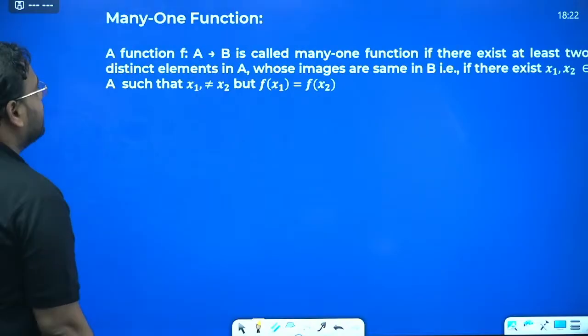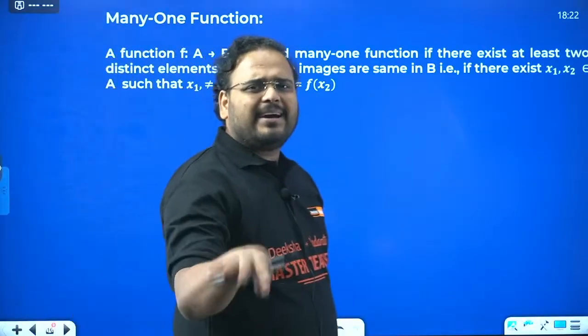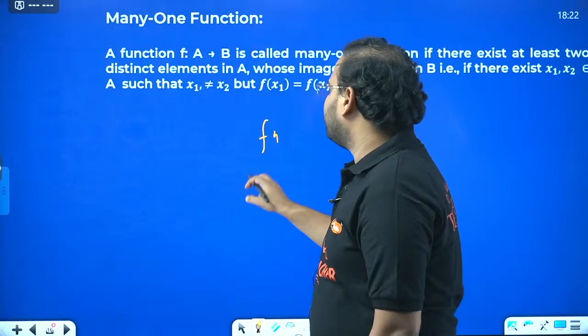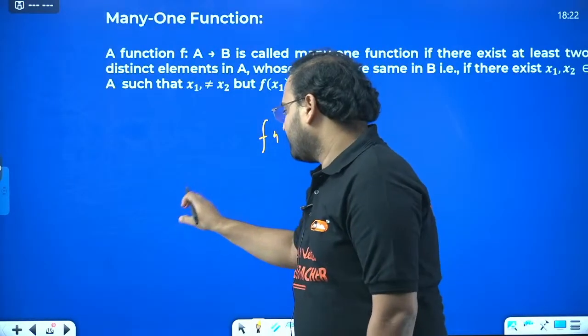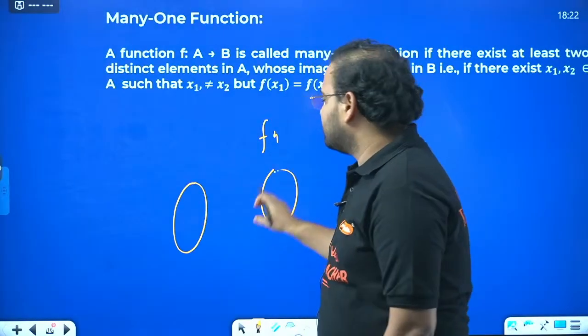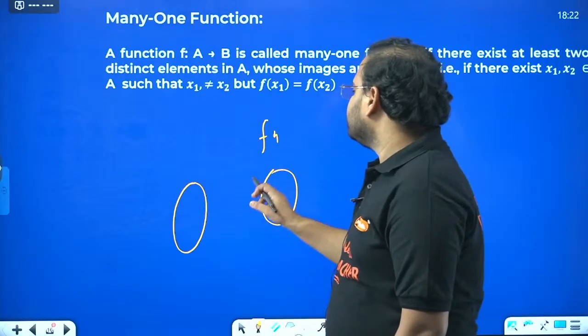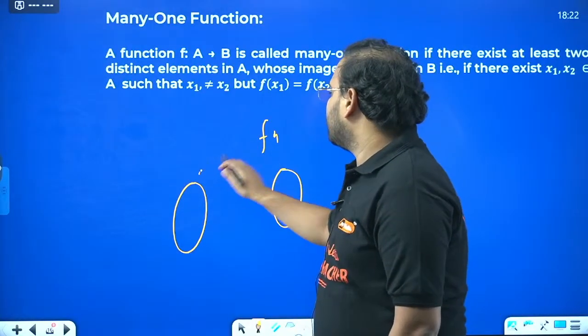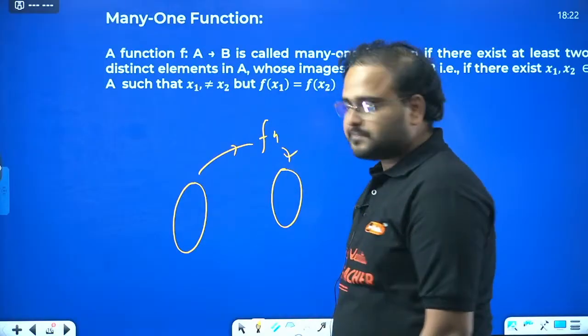Okay, many-one function. So I think by now you all know. If I have a function and there is the input side, which is the domain, and the codomain side, this is going in, this is coming out.